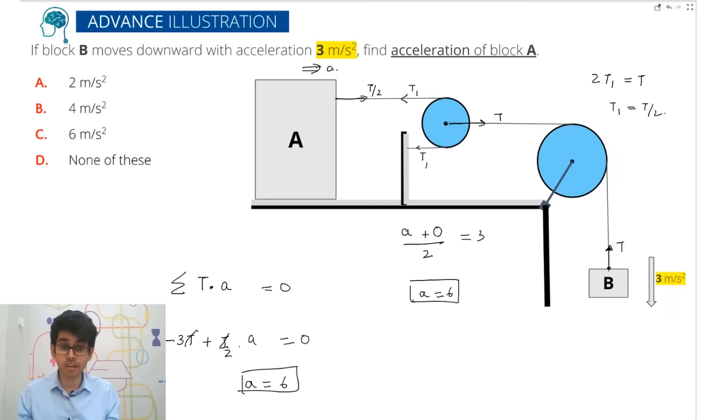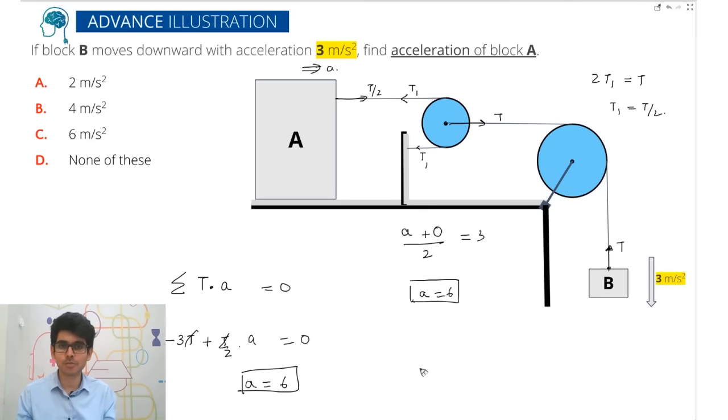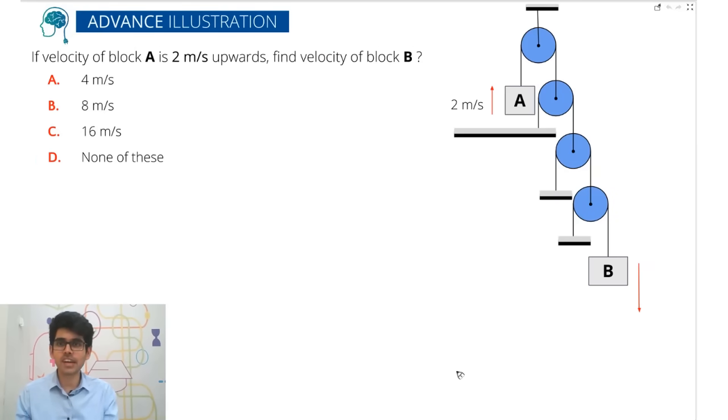Now let's have a look at one more problem which can be solved in a jiffy by using the tension trick. But यहाँ पे initially here actually, यहाँ पे I shouldn't have done the problem like this. I should have taken the tension here. So it becomes very simple. If I took this as T, so this will be T, this will be 2T. So I will not have to deal with fractions. तो यहाँ पे let me not make that mistake. तो यहाँ पे let's actually take this tension as T. अब देखो, take this tension as T, तो ये भी T हो जाएगा.